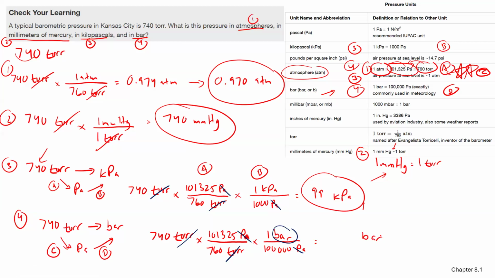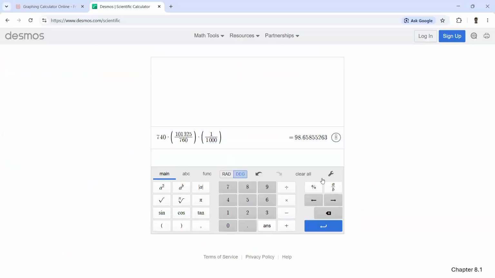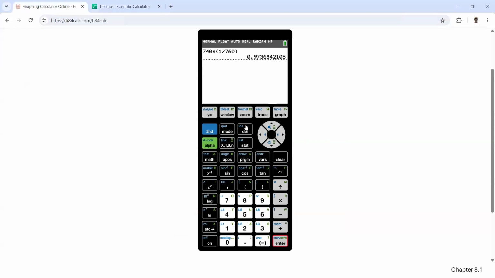All right, let's do this math. Let's go to a different calculator. 740 times open parentheses 101,325 divided by 760, close parentheses, times open parentheses 1 divided by 100,000, close parentheses.